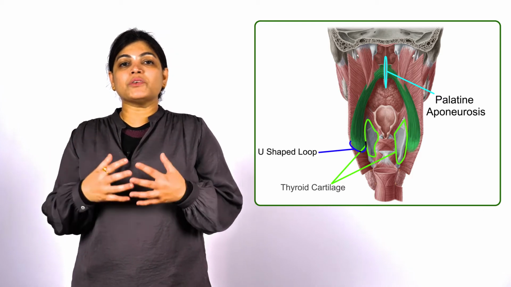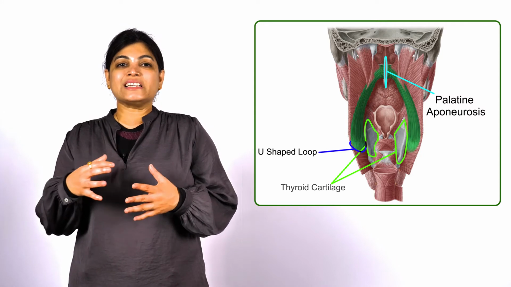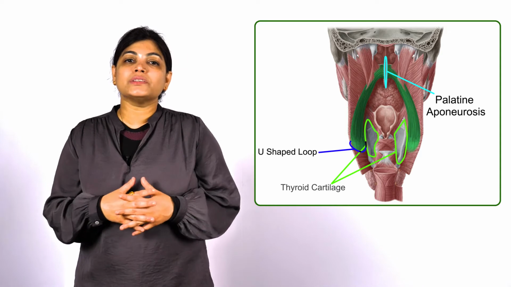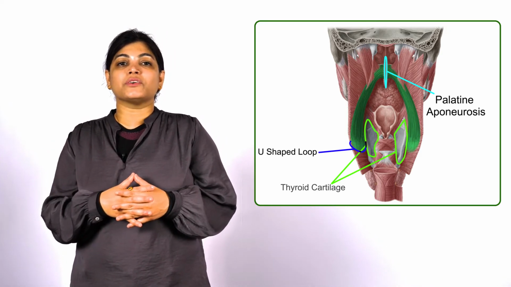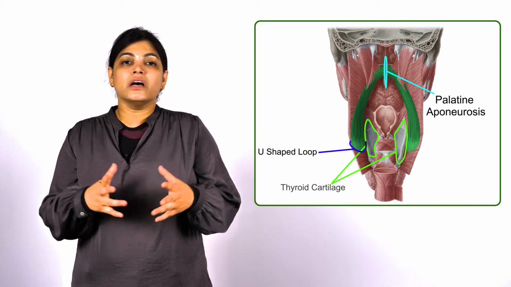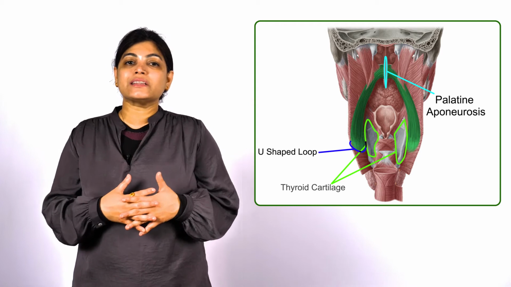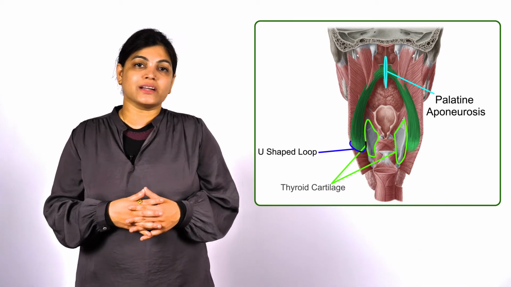What happens? Some of the fibers of palatopharyngeus muscle form a U-shaped loop posteriorly, and that forms the Passavant ridge. And what is the role of this Passavant ridge? It is approximation of the pharyngeal arch and closing the pharyngeal isthmus. So the action of palatopharyngeus muscle is also the same. It is closing the pharyngeal isthmus by approximation of the pharyngeal arches.